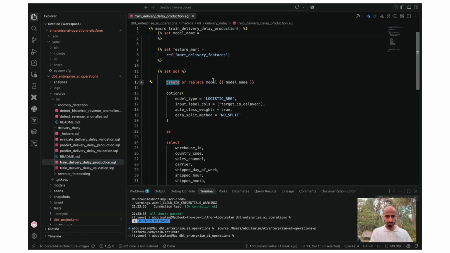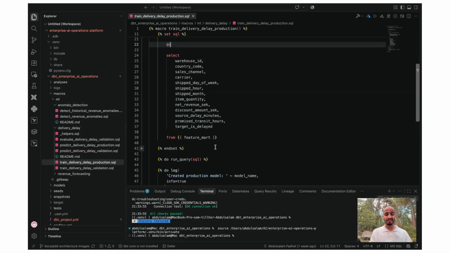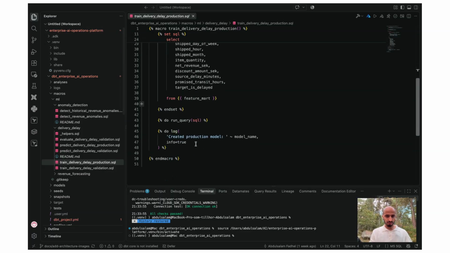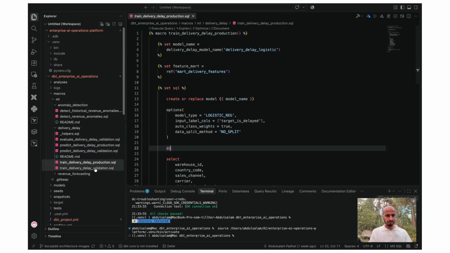So create or replace model, give it a name, and then these are the parameters that we pass to the model, and then give it the query, which is the data that we want to train this model on. After training the model, we test it with a percentage of the data, and then start predicting, calling the model, giving it the data, and getting the response out of the model.